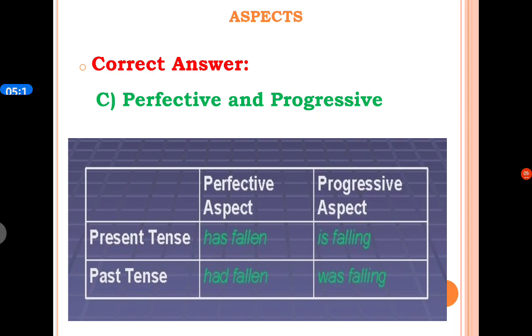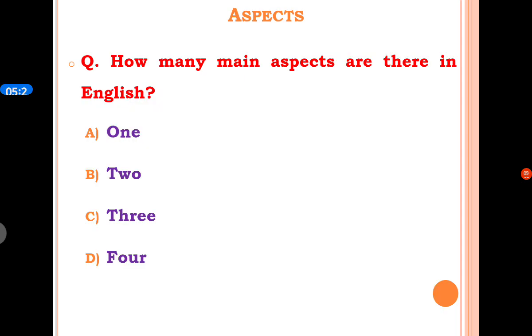So in English there are two main aspects. First one is perfective aspect and second one is progressive aspect, and it is also called continuous aspect. Next MCQ is, how many main aspects are there in English? A option is 1, B option is 2, C option is 3, and D option is 4.